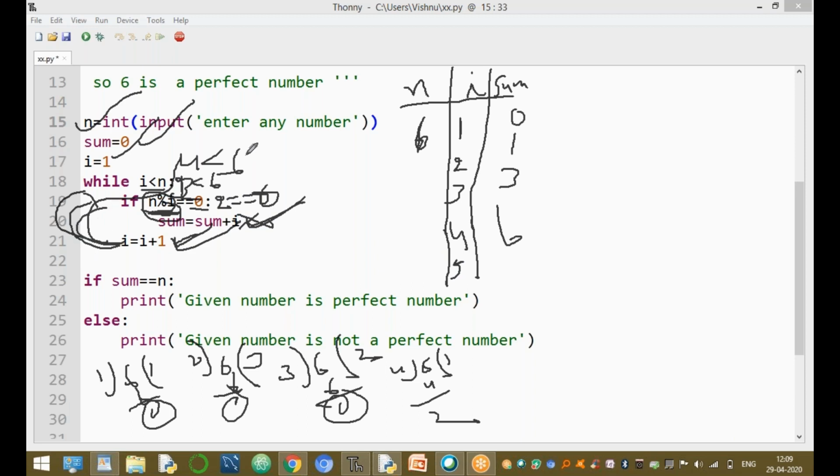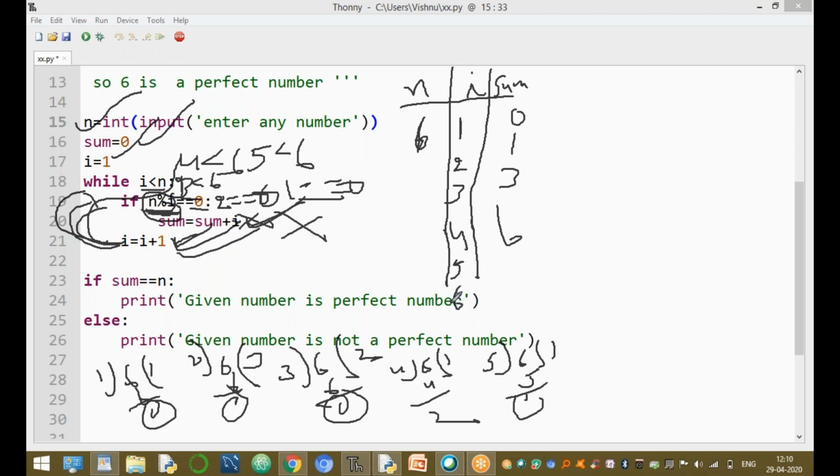Again the control goes back. 5 less than 6. Check the condition. This condition returns true. Next n value divided by I. N value is 6. I value is 5. 5 1 5. And the remainder value is 1. 1 equal to 0? This condition returns false. Okay, now this is not executed.